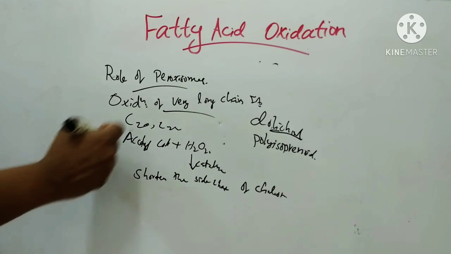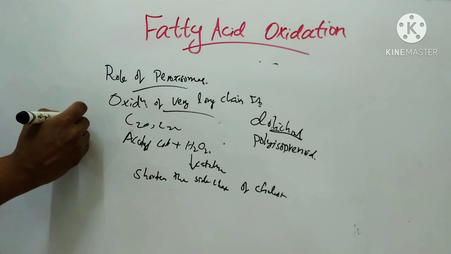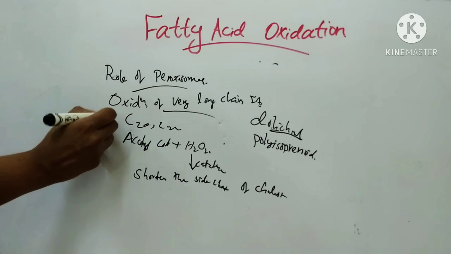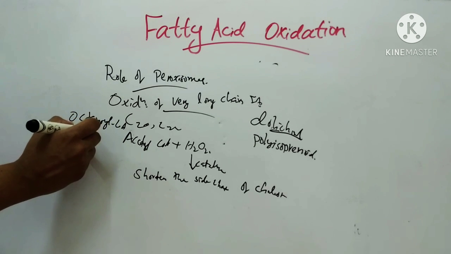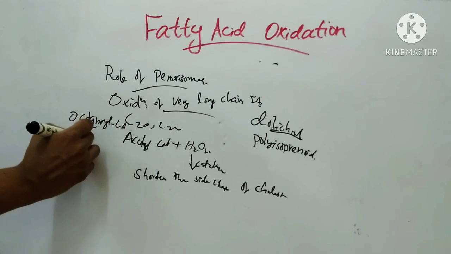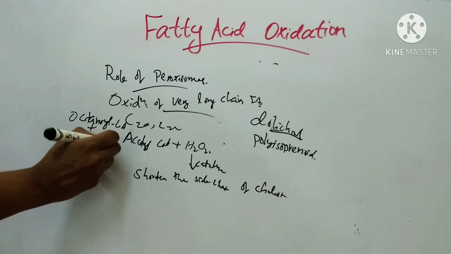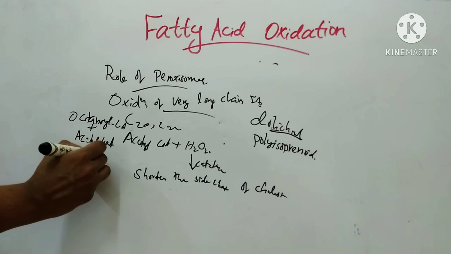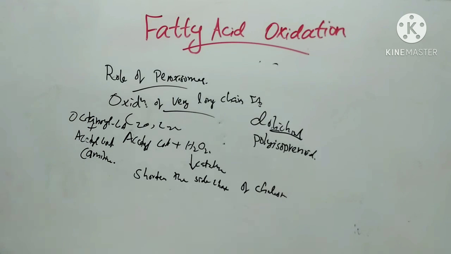Then the end products in peroxisomes are octanoyl-CoA and acetyl-CoA, which are removed from peroxisomes to mitochondria with the help of carnitine for further oxidation.